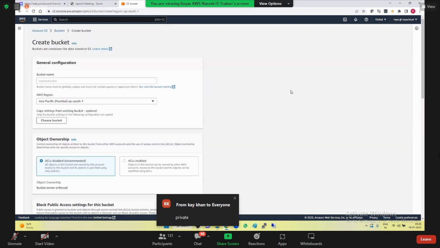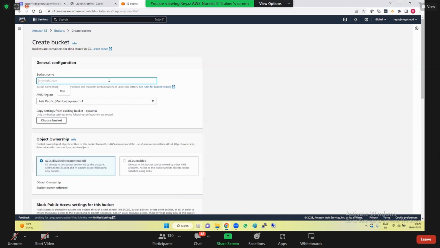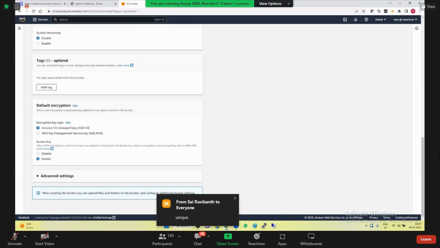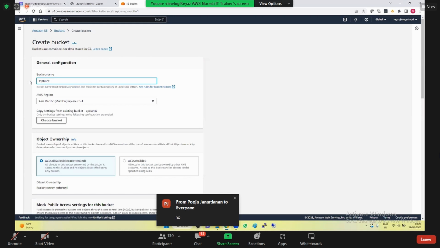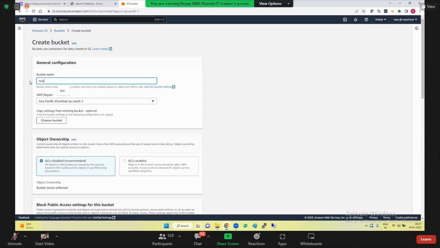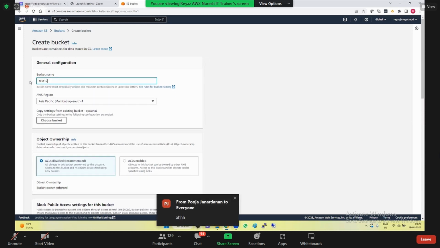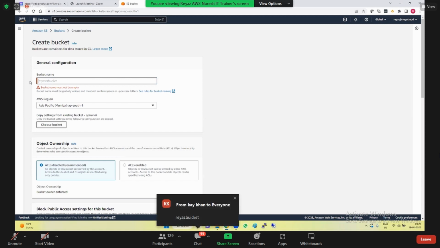Click on create bucket. And here it asks for the bucket name. So I told you bucket name is universal. Is it possible to create a bucket called test? If you come down and click on create bucket, do you see this? It says bucket with the same name already exists. So if you try my bucket, it already exists. Test 123 already exists. See, not possible.